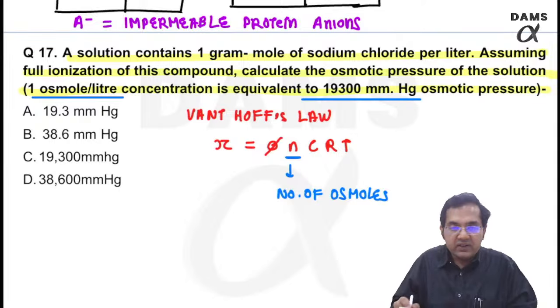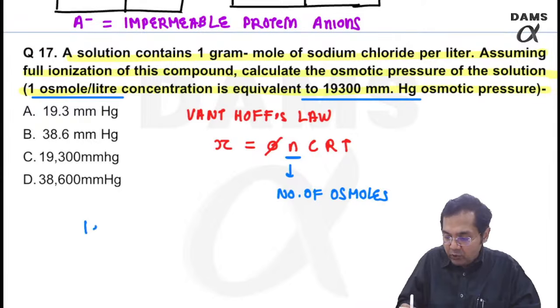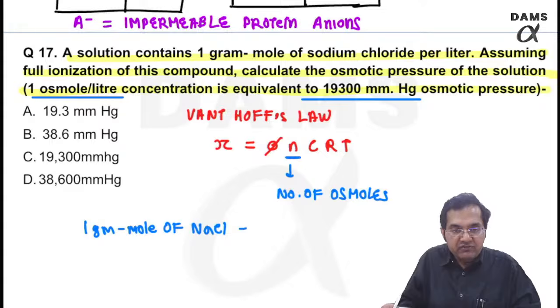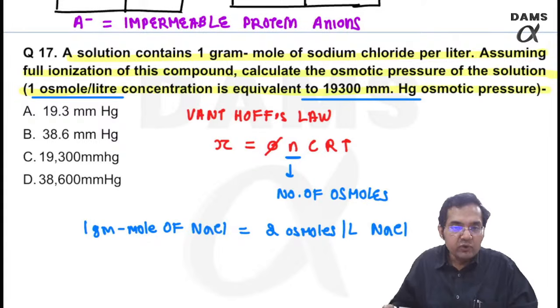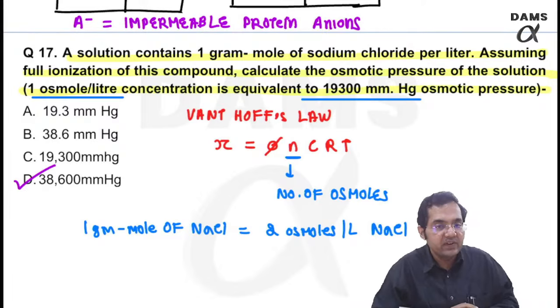Now please understand, 1 gram mole of sodium chloride will form 2 osmoles per liter of sodium chloride. So answer would be 2 into 19,300. That's it. So the answer is 38,600.